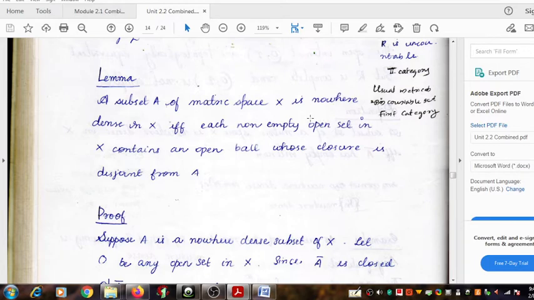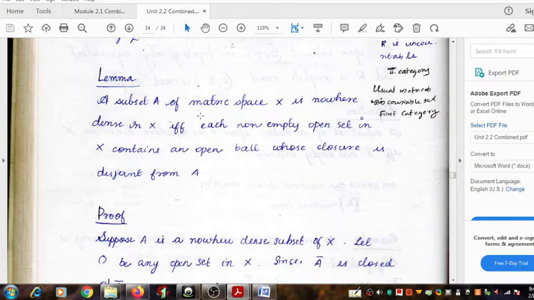When, from the open set, we can choose an open ball. If it is not possible to choose its closure, you can choose a smaller open ball. So by choosing an open ball, then you consider its closure. Closure means its boundary also. Then we consider the boundary of the open ball together with the inner part of the open ball. So that closure has the property that the closure will avoid that